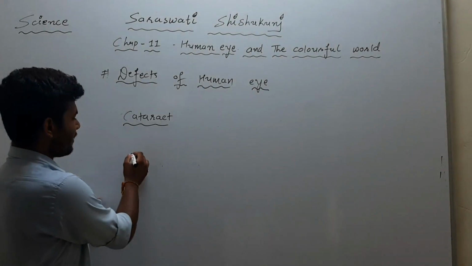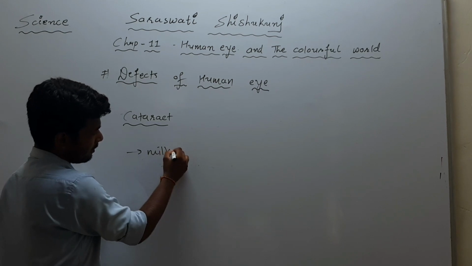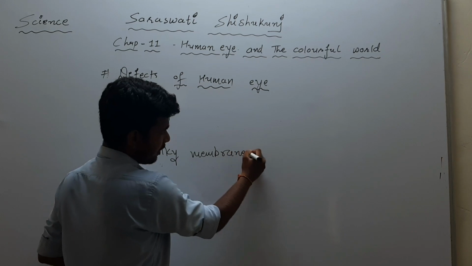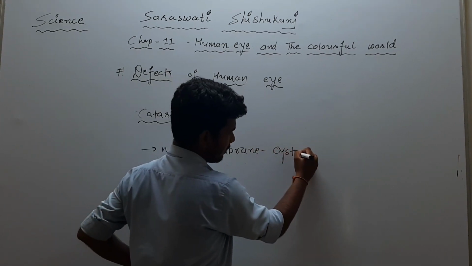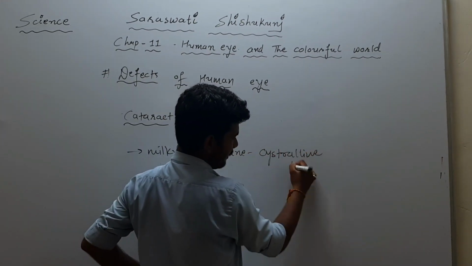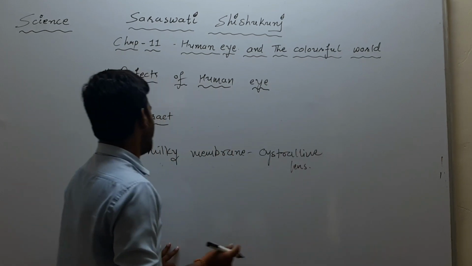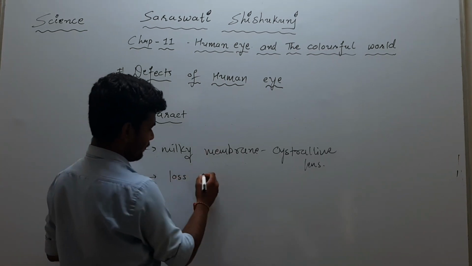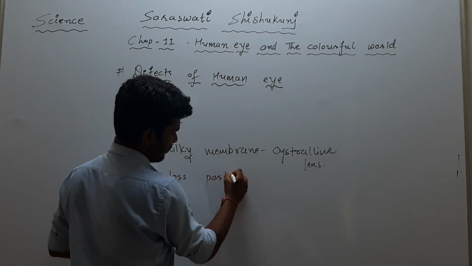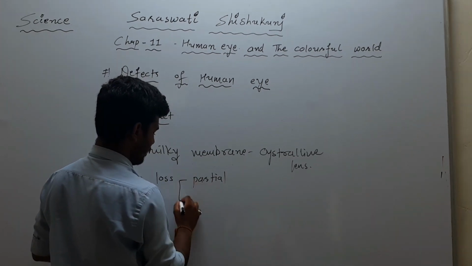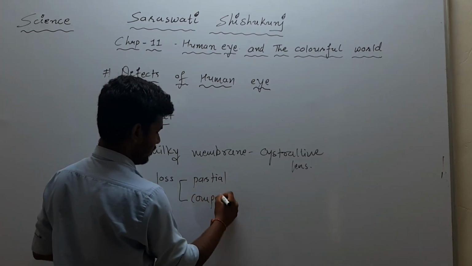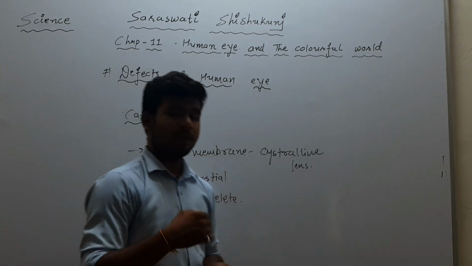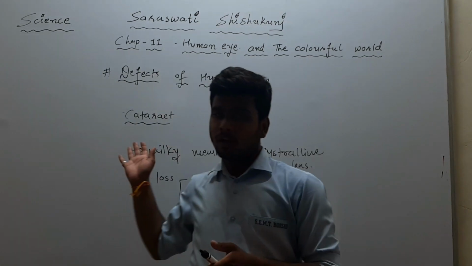Okay, so in cataract we have a milky membrane over the crystalline lens, which can make one lose partial or complete sight, and which comes at old age.